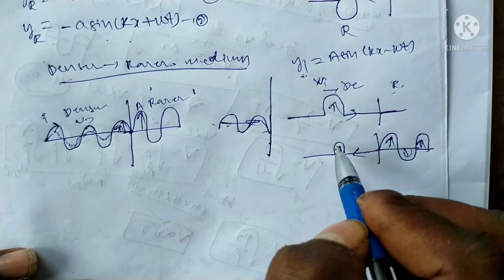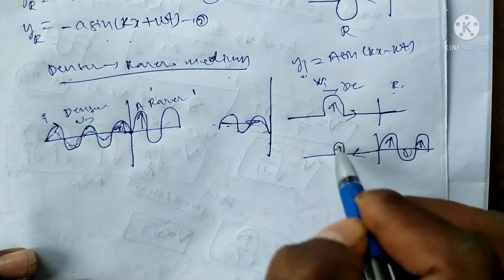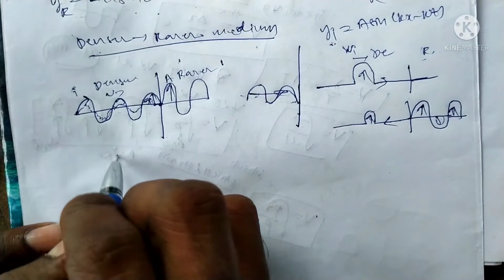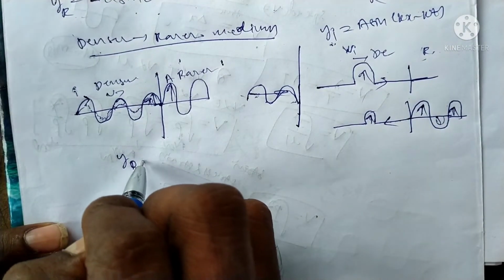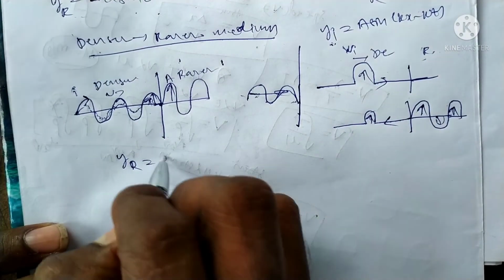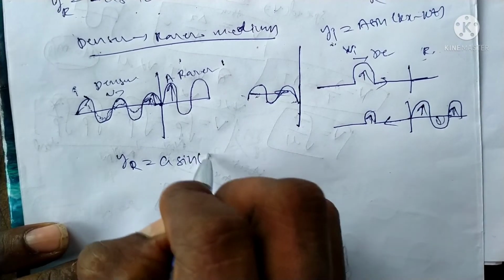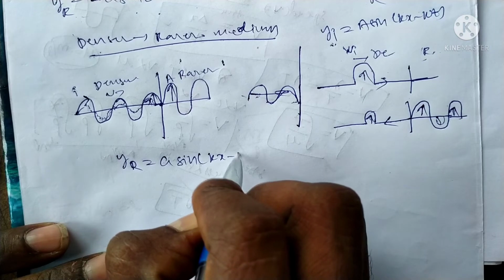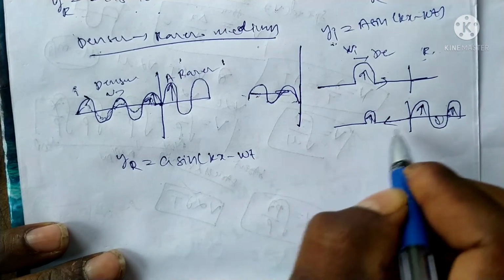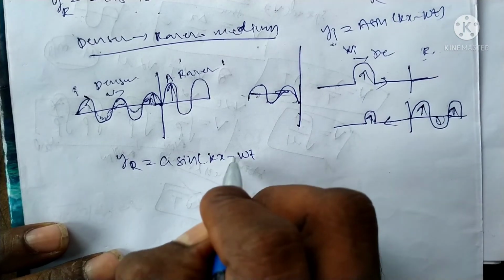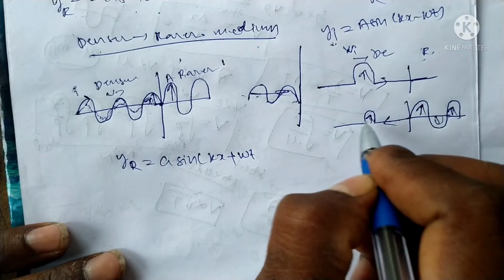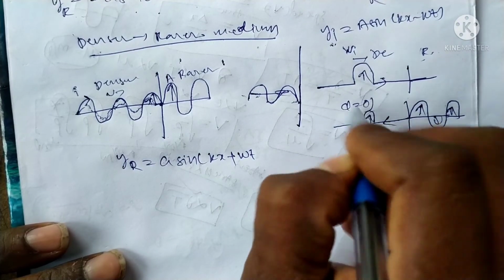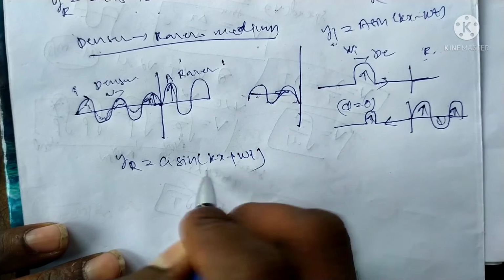Now we can write the equation for the reflected wave: y is a sin(kx minus omega t), but it comes in the reverse direction, with the same phase, phi equal to 0, meaning there is no pi.